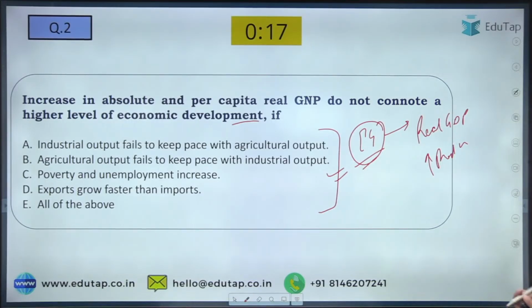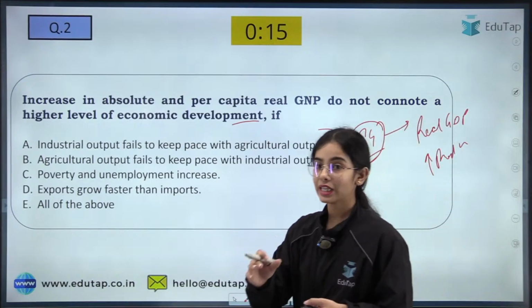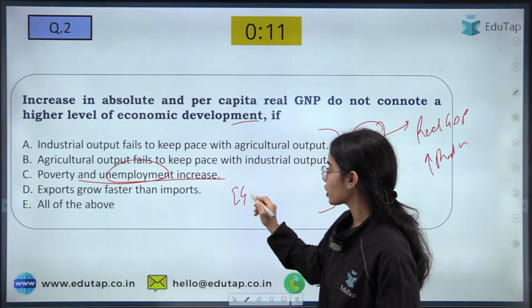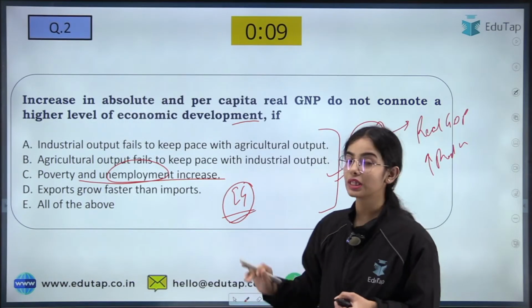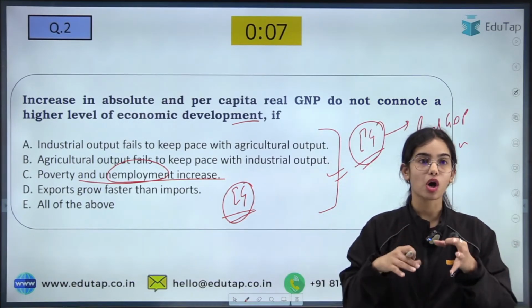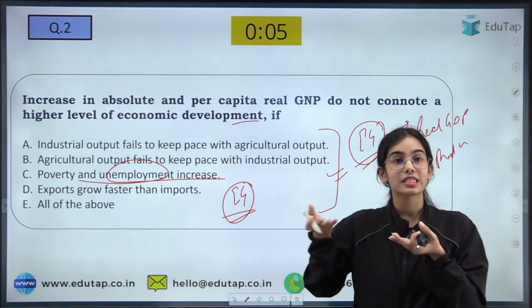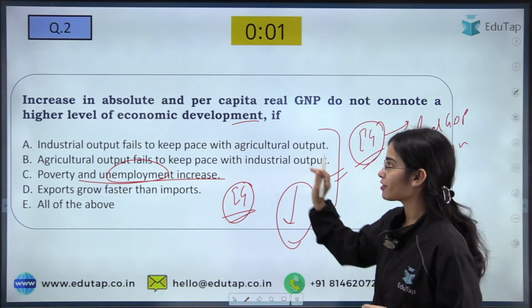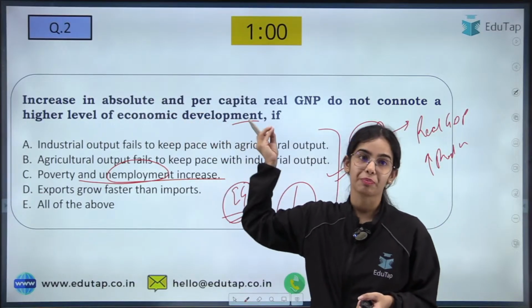In which of the following scenarios is this possible? When there is poverty and unemployment that is increasing. So if there is economic growth, but with that economic growth the standard of living of the people is decreasing, then in that scenario we cannot say that economic development is happening.